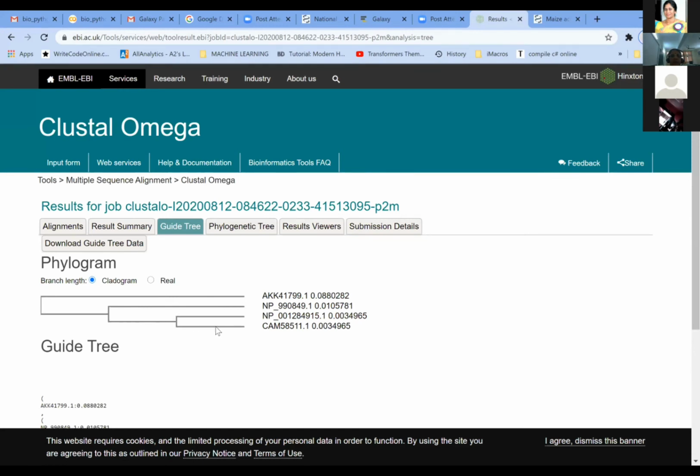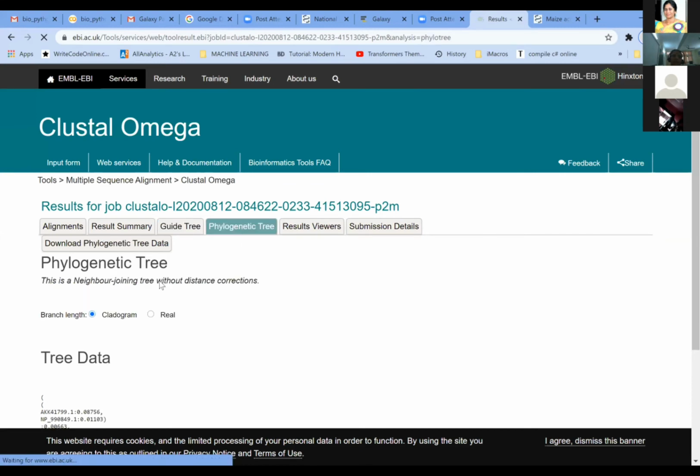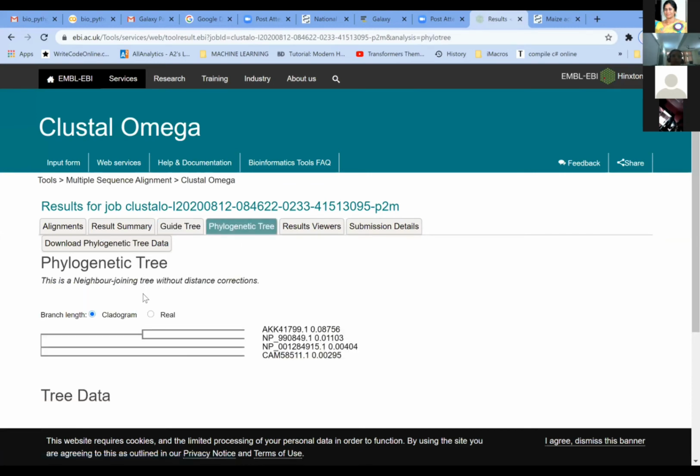This is based on the distance matrix method. So what is the number of amino acids which are common between the various sets, that is what the distance based matrix is. That is given by the guide tree, and this phylogenetic tree model is given by the neighbor joining method. This is again an algorithm which is going to calculate without distance correlations. It is going to just take the sequence similarity. So this is the Clustal alignment of the sequences.